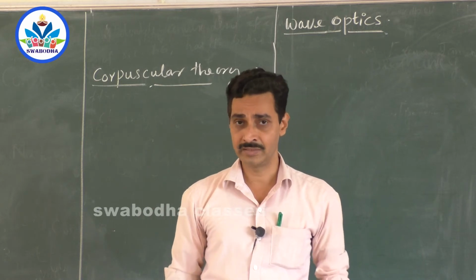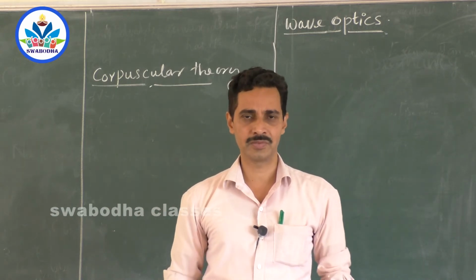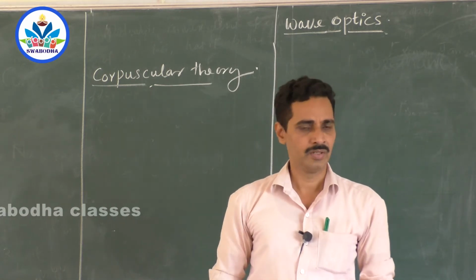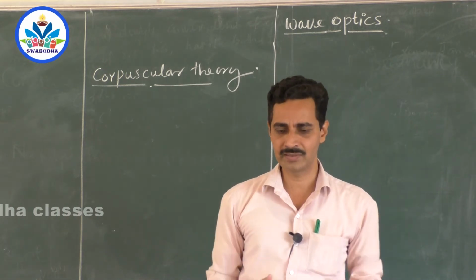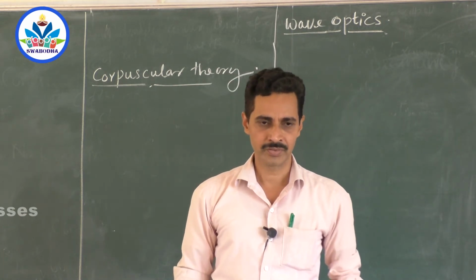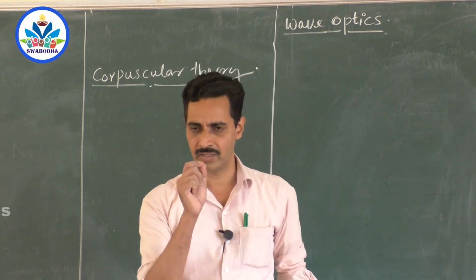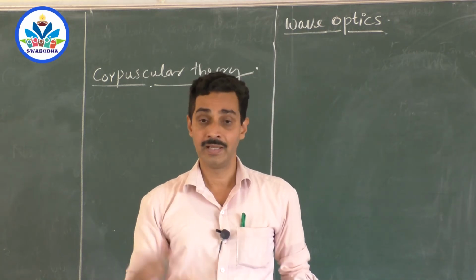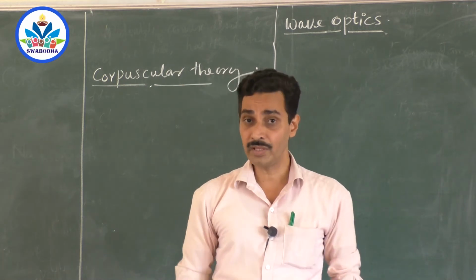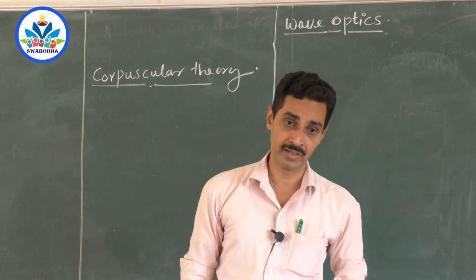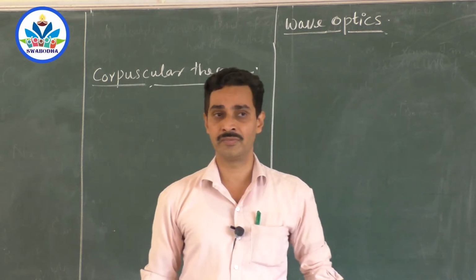So these corpuscles travel with very high speed, and different sizes of corpuscles gave different colors to light. You know that Newton was the first person to pass light through a prism and show that it contains different colors. So why does light appear in different colors? The reason is different corpuscles, that's what he said. When these particles, called corpuscles, hit a surface, some surfaces attract corpuscles, some surfaces repel corpuscles. That is why we get reflection and refraction.